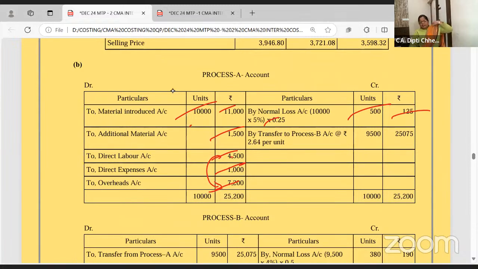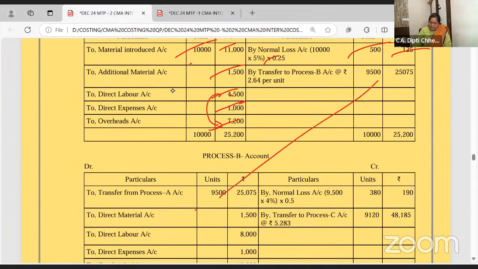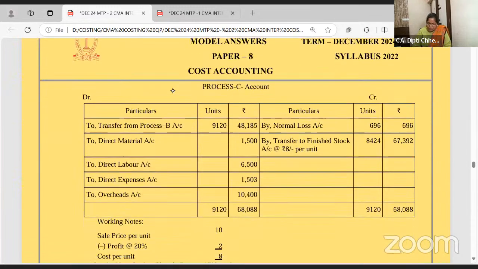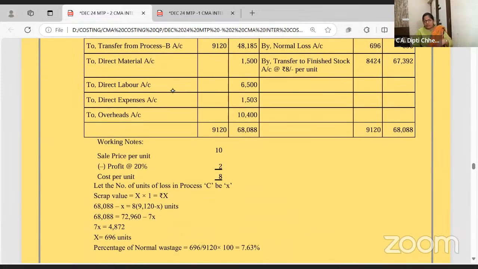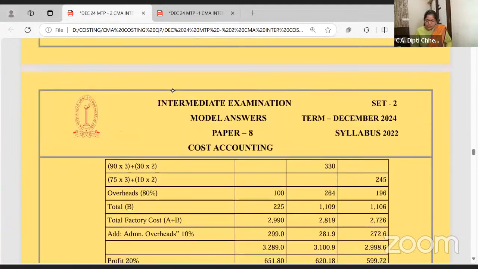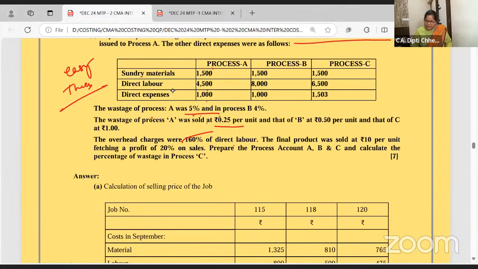Ma'am, there is no abnormal loss. Not there, leave it. Again you bring this down. Again you copy. Labor again at 160%. So it's a very easy problem, but then three process accounts you have to prepare. So B and C you will get it. It's exactly the same. Now, coming to the last part, final product was sold at 10. Profit is 20% on sales. So obviously 10 minus 2, 8 will remain.